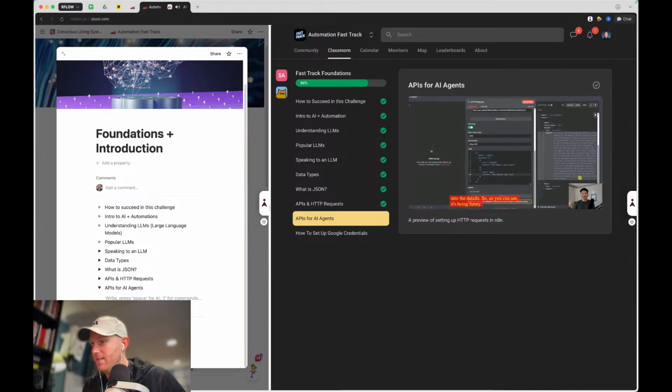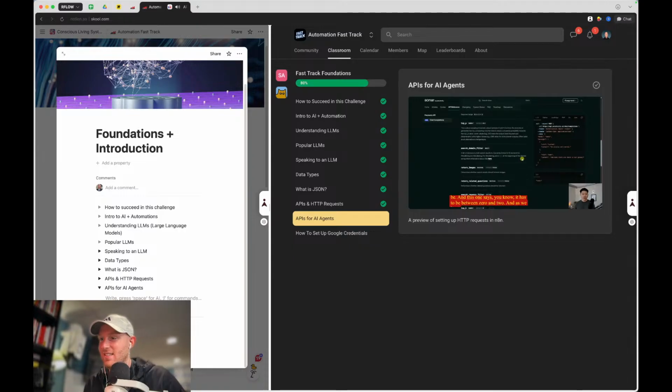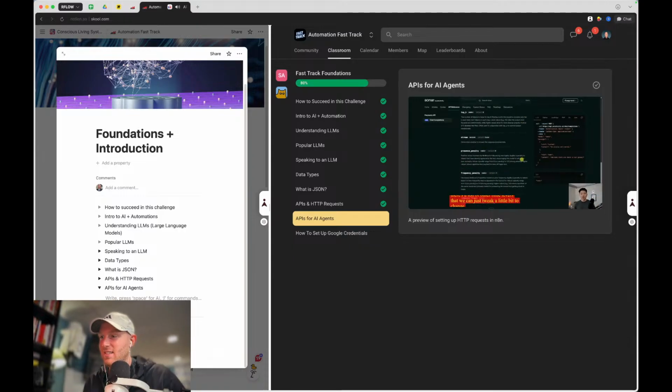Okay, back in the API documentation, we have a few other things that we could configure, but notice how these aren't required the same way that these ones are. So we have max tokens. We could basically put in an integer and say, how many tokens do you want to use at the maximum? We can change the temperature, which is how random the response would be, and this one says it has to be between 0 and 2. And as we keep scrolling down, you can see that there's a ton of other little levers that we can tweak to change the type of response that we get back from Perplexity.